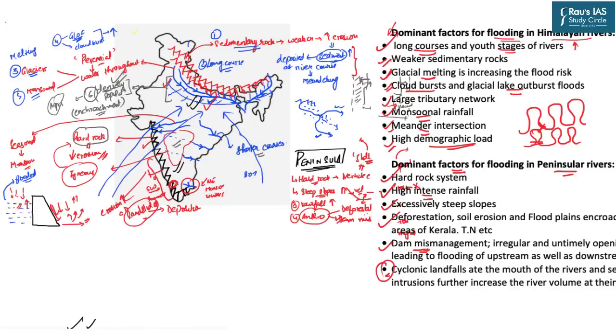because the eastern coasts are very vulnerable to cyclonic rainfall. And hence, it also happens that at the mouth of these rivers, that is the extreme lower reaches of these rivers, when they experience tropical cyclones, again because there is a high intensity of rainfall in this particular area, the rivers get flooded in this area. So these are all the factors which are dominant in these two regions, and they will help you to write an answer on this particular theme.